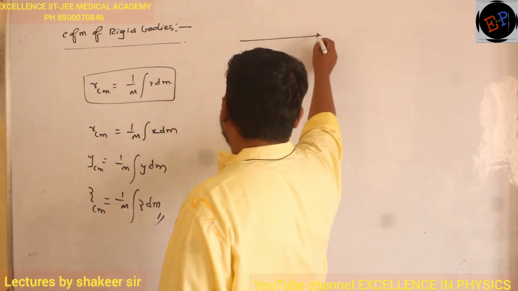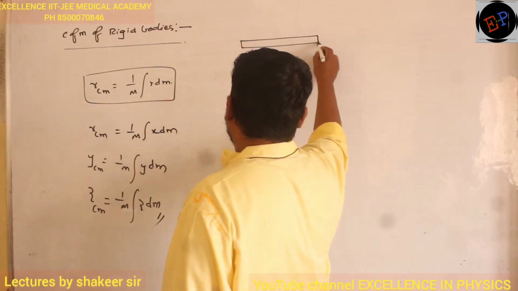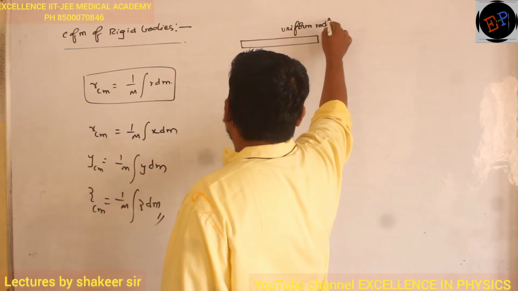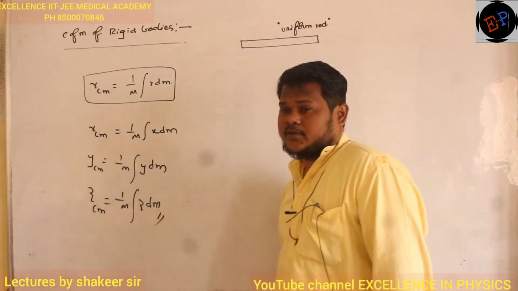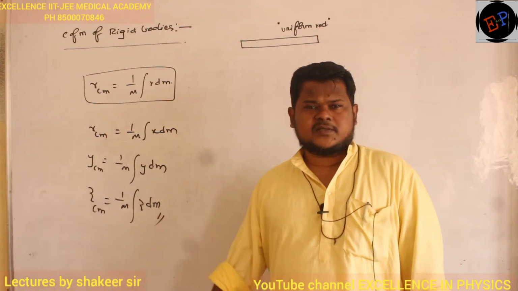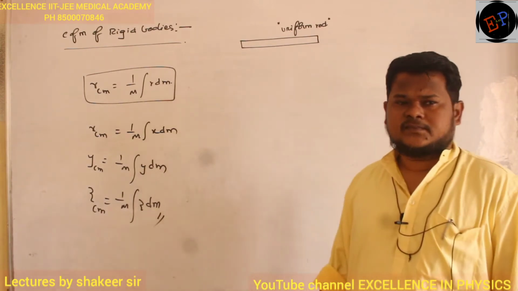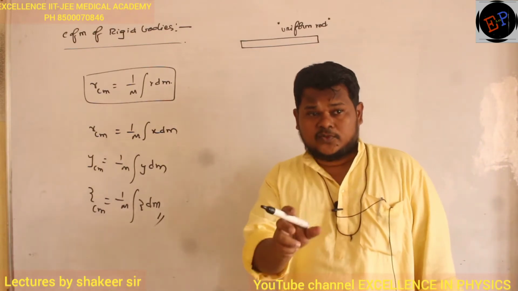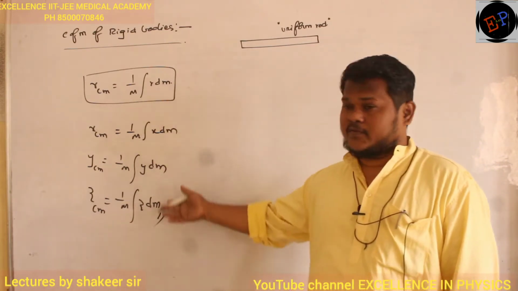See, for example, this is a uniform rod. For this uniform rod, I want to calculate the position of the center of mass. Where will be the position of the center of mass? Exactly at its center, because this is also a regular body. Now I want to prove that by using this equation.